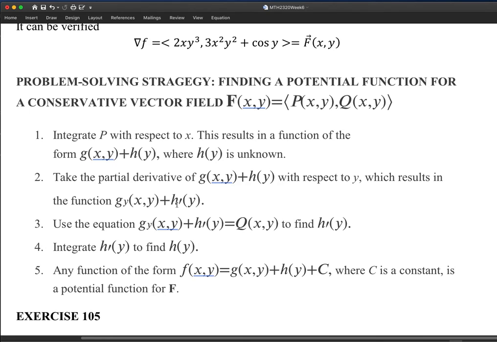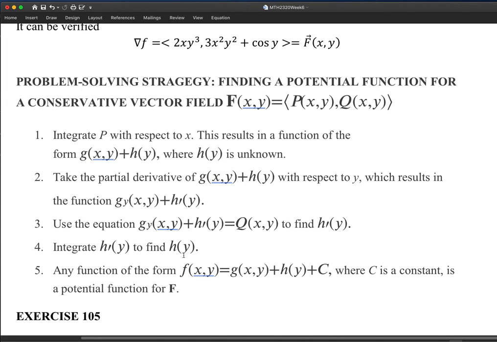Then this g sub y plus h prime really has to be comparable with f sub y, since this is a gradient. Finally, we can find h prime of y, and from h prime, we can find h.